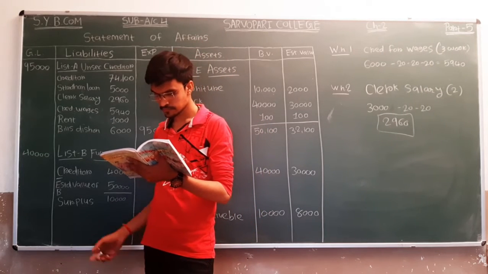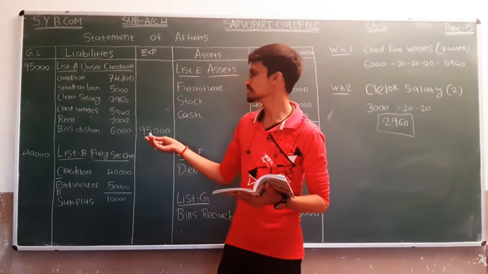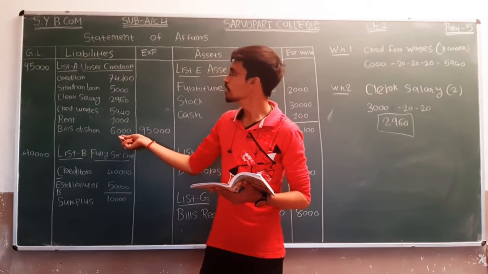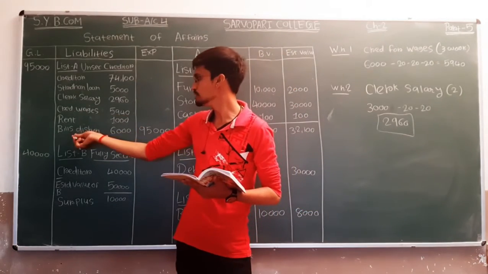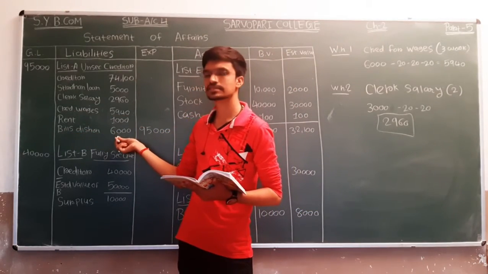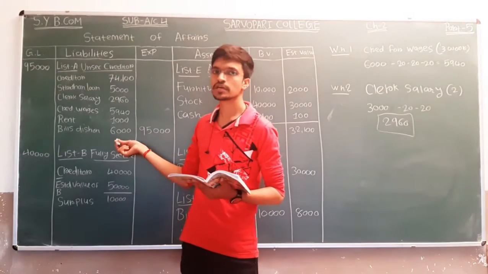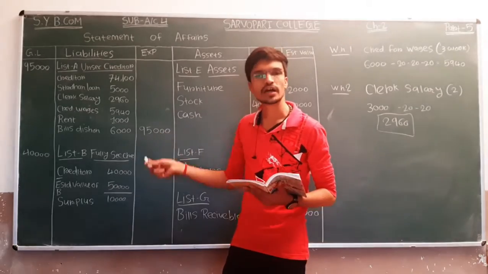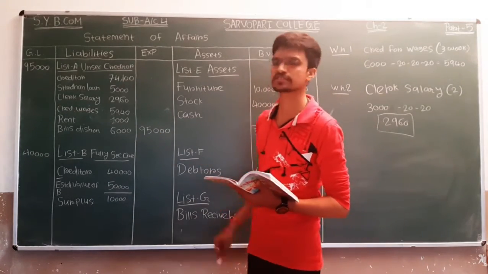Okay, we have 6000 amount of bills dishonored. So under the heading of unsecured creditor we have to describe bills dishonored. Amount is 6000. Now we have a net total of unsecured creditor. We have to describe that in outer column, that is 95,000 total amount. Okay, next list B, fully secured creditor.